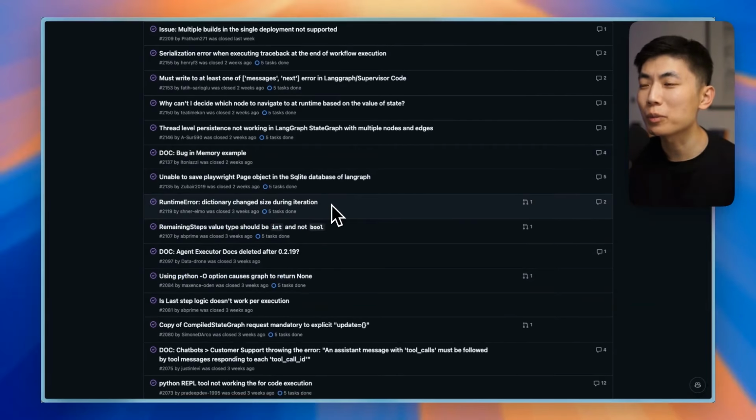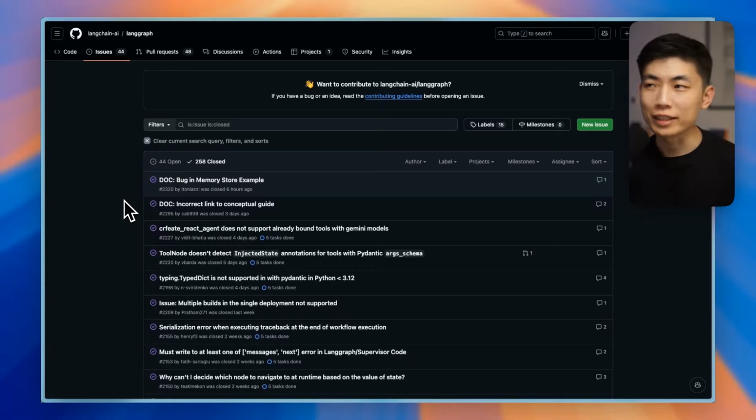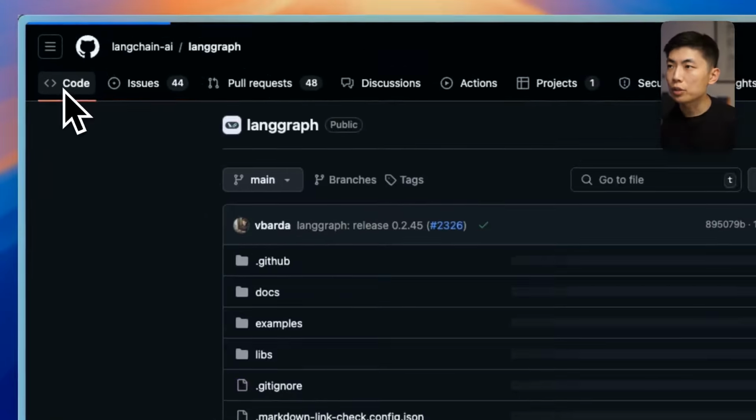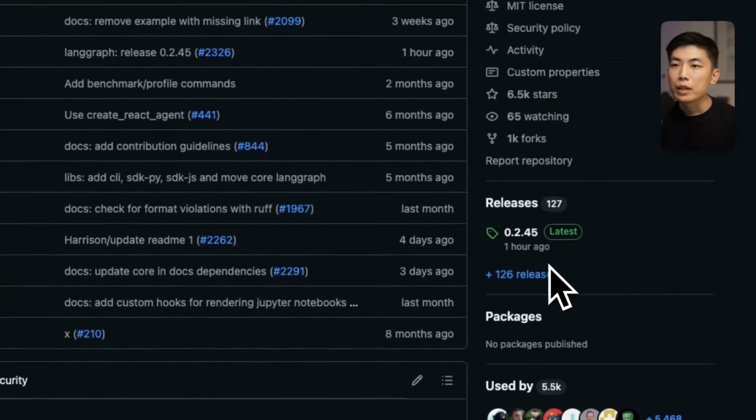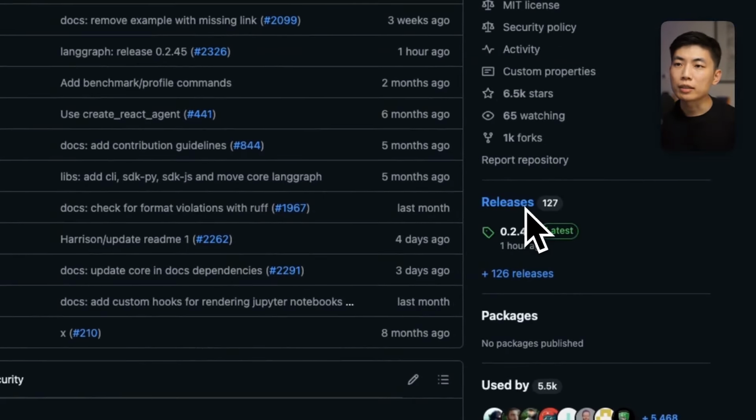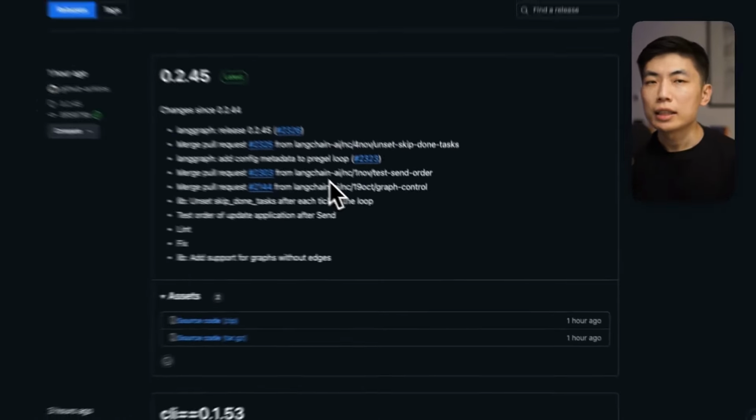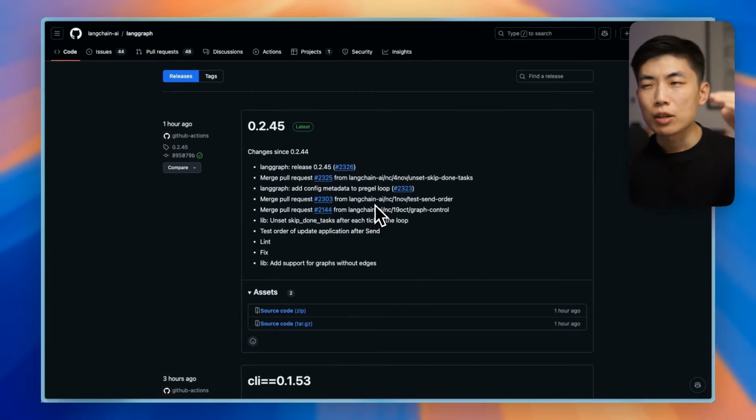Given that this is from the LangChain community and this is part of their agentic design framework that they've been advertising, it's interesting to see the low-level activity. Next up, we'll want to look at releases. And we'll continue on the LangGraph case, where releases, you can see it right on the right-hand side of the tab. The thing you want to look for here is what is the composition of each release? What are the included features, bug fixes?